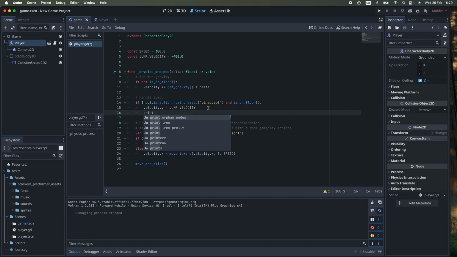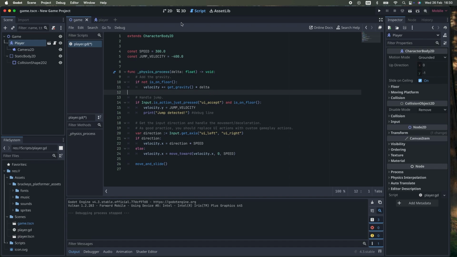Okay, I found that what I could do to try to figure out if the problem is my computer or my script or something else is to use the print function and write down "jump is detected", which means every time I press the spacebar, my little guy should be jumping. And if he's not jumping, I can still see that the action is being understood by my computer, basically. It's being detected from the console.